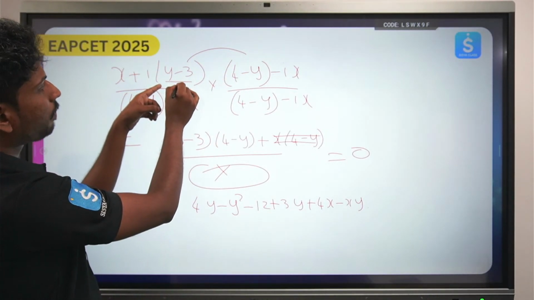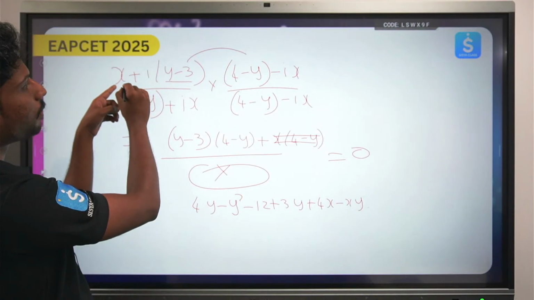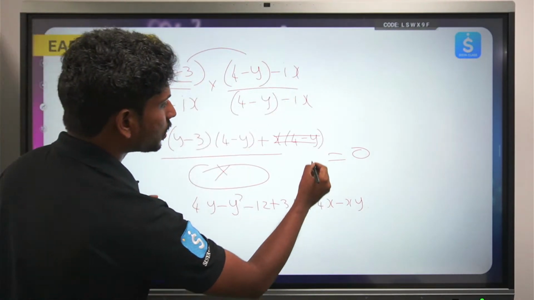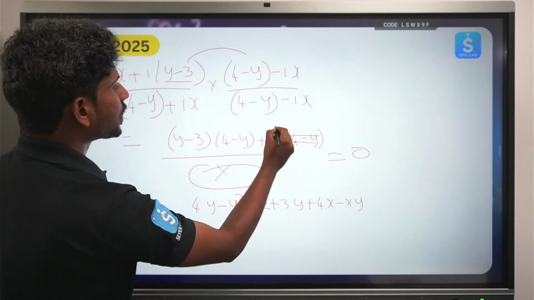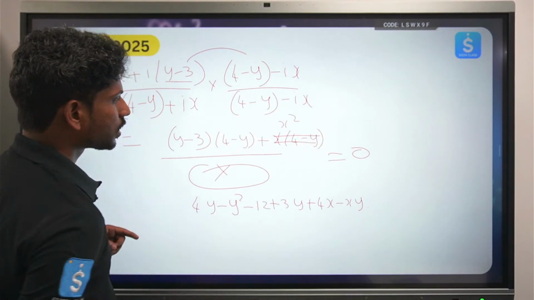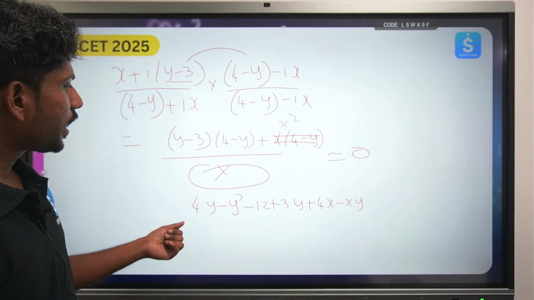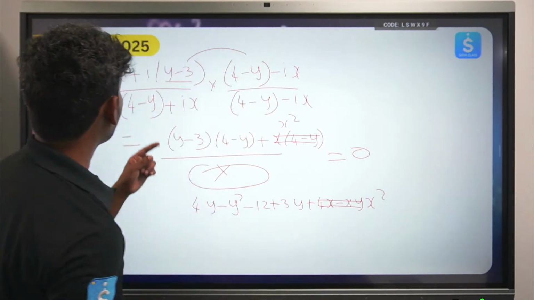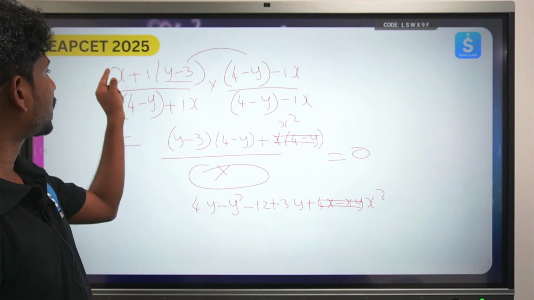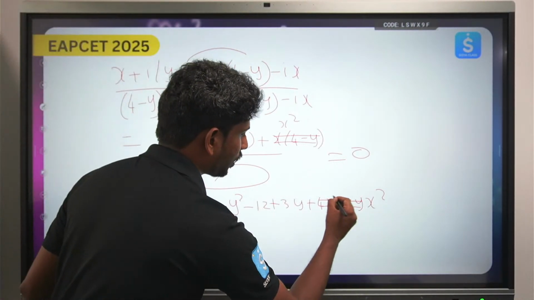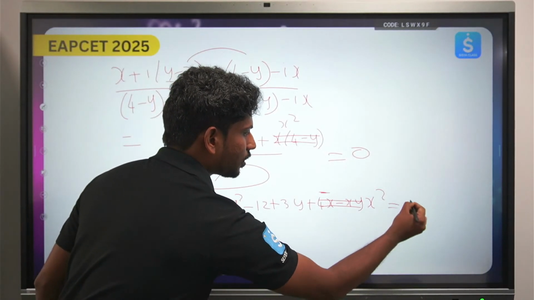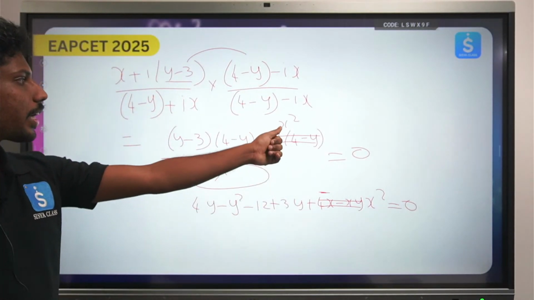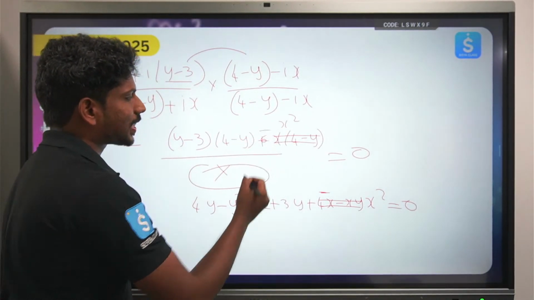I times (y minus 3), so I should multiply x with minus x. So this will become x into x, that will become just x square. Okay, so I have x square. Finally the sign is still the same, this is minus x square. Okay, this is just minus x square. My calculation was a little bad. So here it is minus x square.